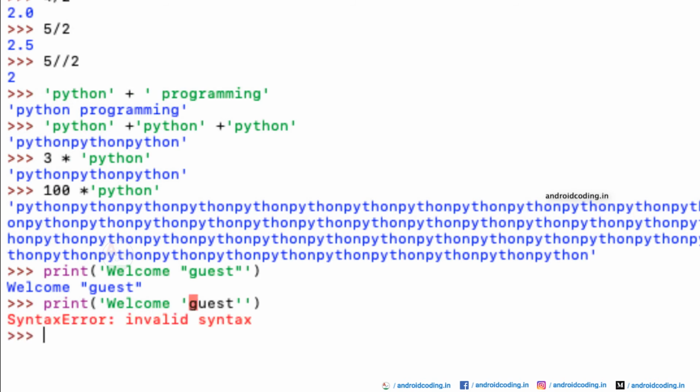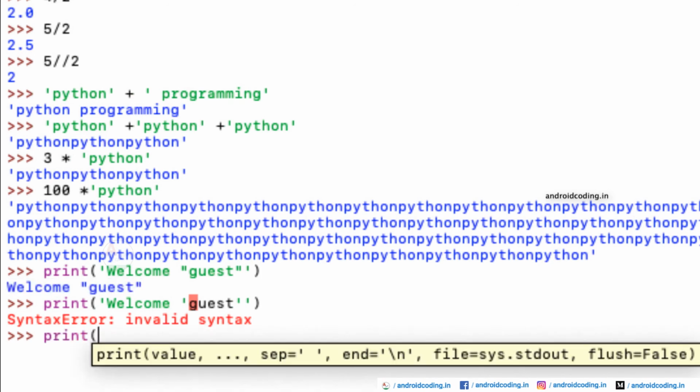So when you try to run this code, the interpreter gets confused. You have stopped the word before the apostrophe, and here you have provided a single quote, so it considers this part to be a string and the remaining word is invalid syntax. So whenever you want to provide a quote inside your string, you can provide double quotes, or even a single quote. Let's try to see the value again. Instead of a single quote, this time I am providing a double quote, and inside I will be providing a single quote.